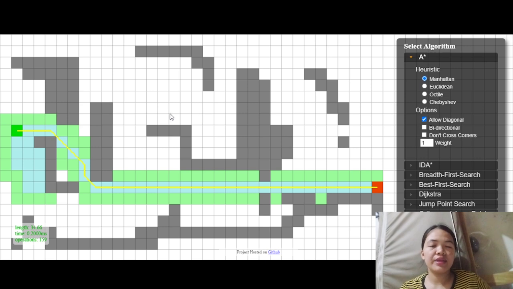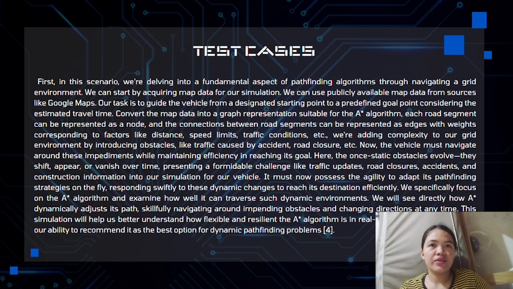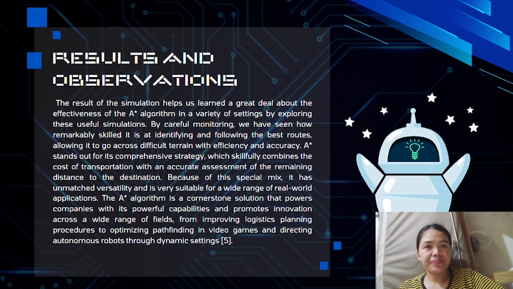real world simulation based on a grid-based simulation. So for the results and observation, the result of this simulation helps us learn a great deal about the effectiveness of the A star algorithm in a variety of settings.